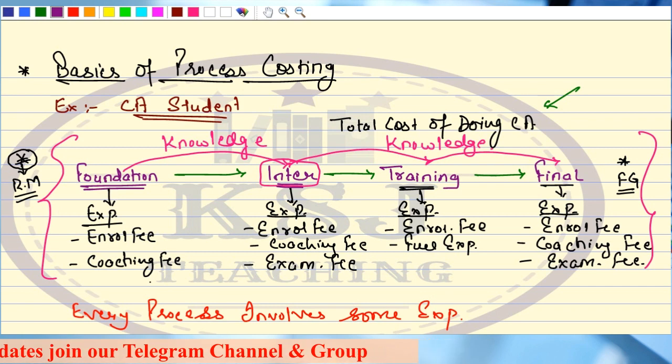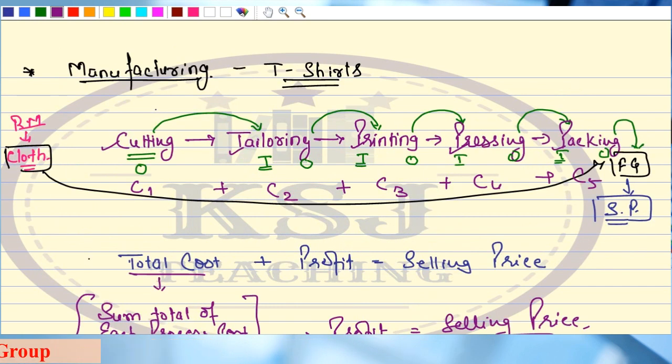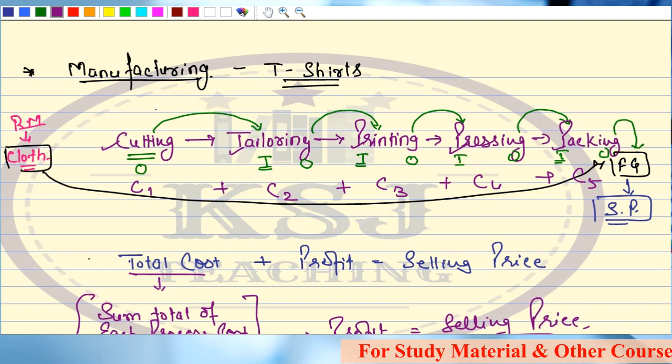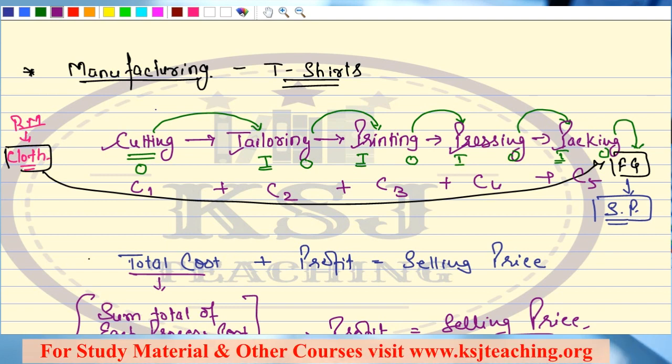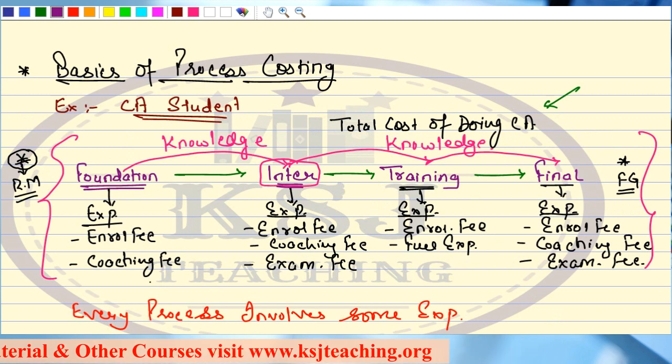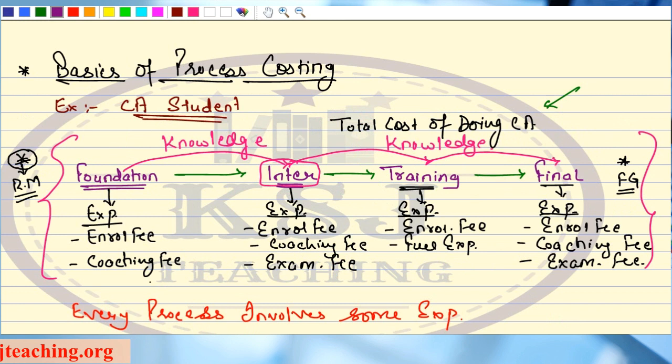So this is how we are going to study process costing: at every level, at every process, there will be some expenditure and there will be some gain, some output which will be transferred to the next process, and it will become the input of the next process. The knowledge of costing that you gain at inter is the output for inter, but for the final, it becomes the input which you are going to use in studying SCMP.